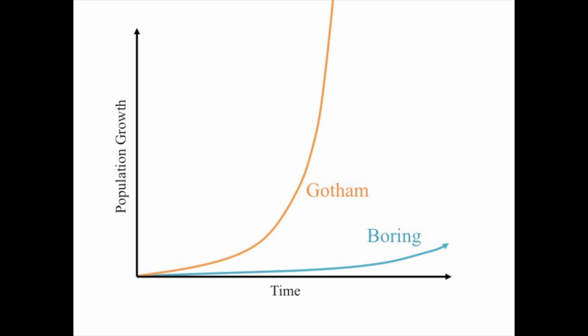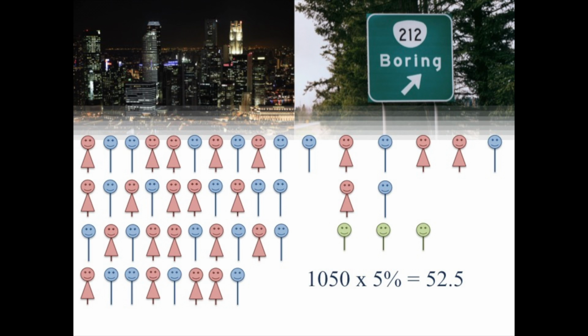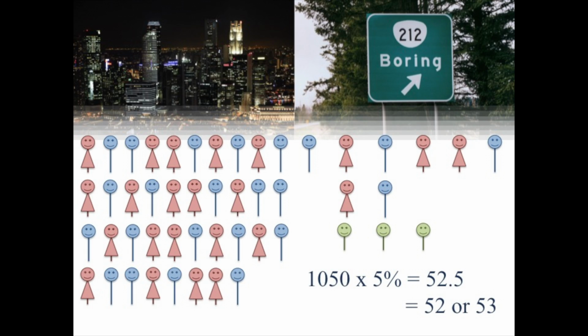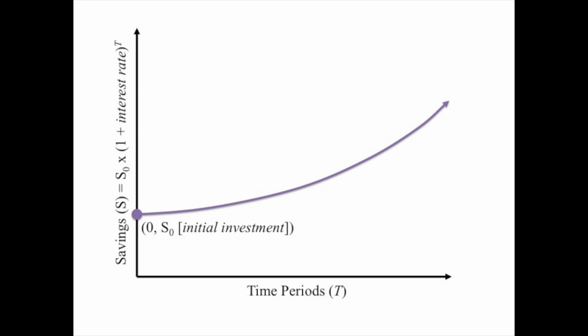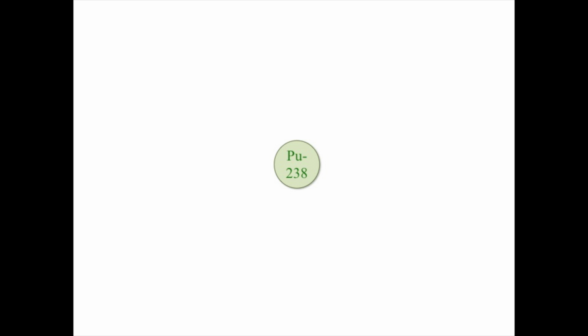Take our example of population growth, for instance. If the population were to grow by 5% per year, after the second year, Boring would actually expect a growth of 52.5 children. But how could we have half of a child? For this reason, we would round the estimate to the nearest integer, 52 or 53. But technically, this is incorrect. Similarly, compound interest is restricted to dollars and cents, as radioactive decay is restricted to whole atoms.